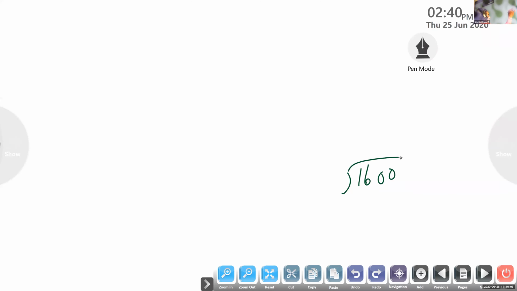You have to divide 1,600 divided by 9. How many times will it come here? 16, one time. So you'll get 7, 70. 9 sevens are 63. 70, it will continue.